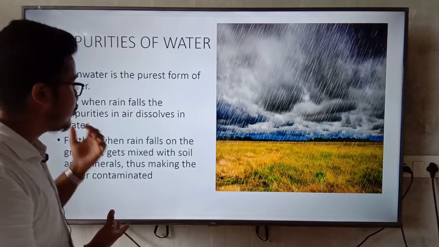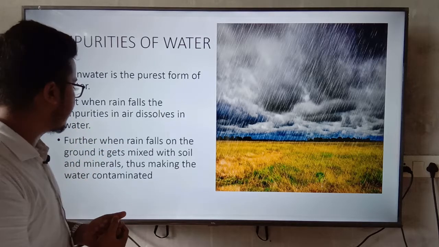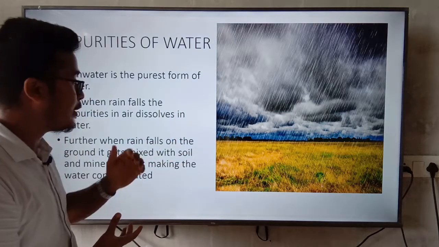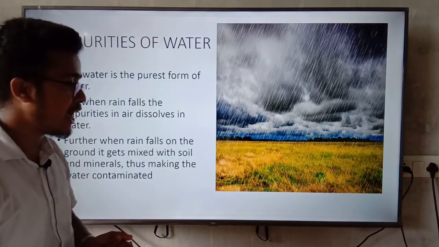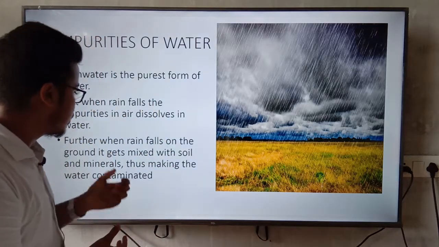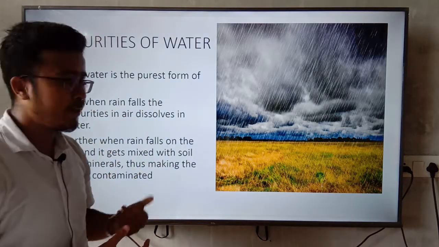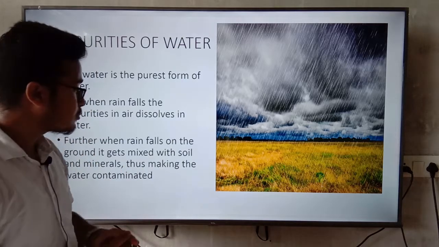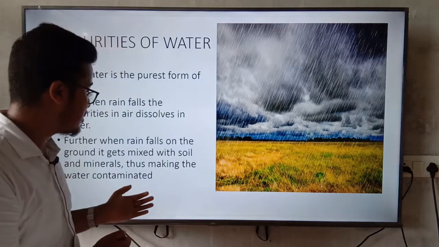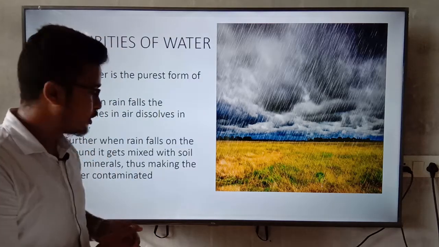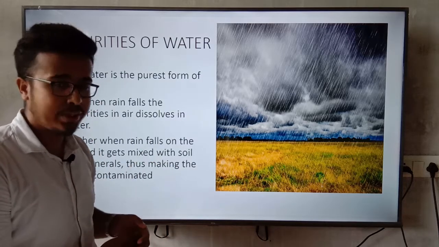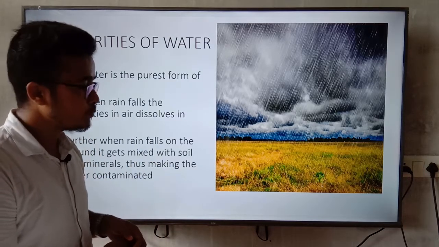Another point: further, when the rain reaches the ground, it gets mixed with the soil and minerals, thus making the water contaminated. Now contaminated means polluted, okay? The meaning of contaminated is polluted. So it makes such water polluted.